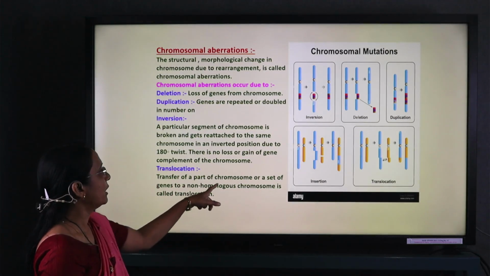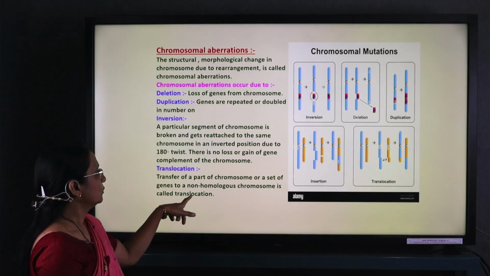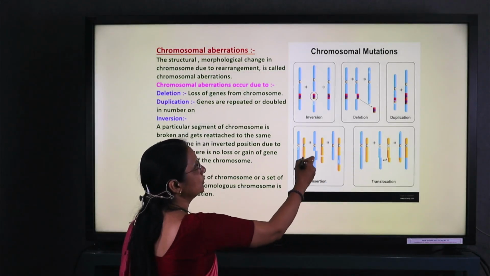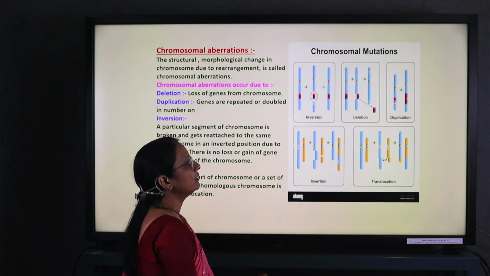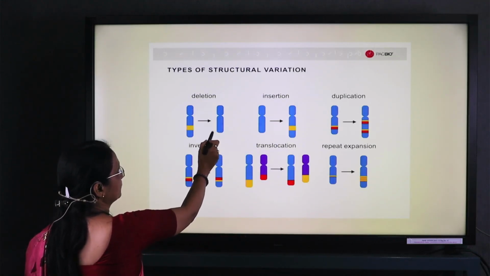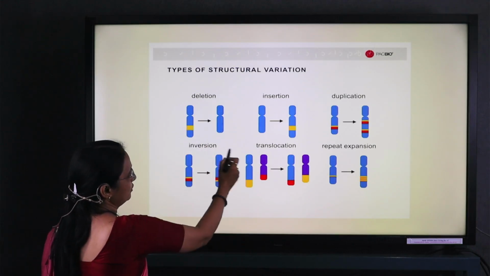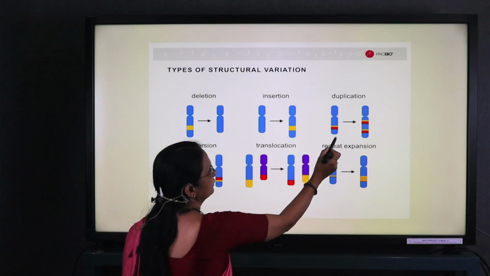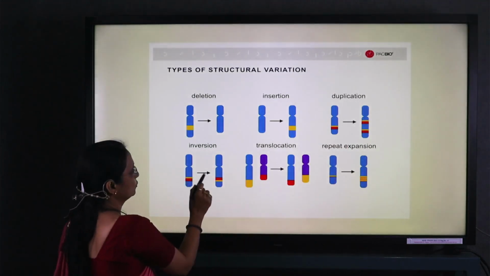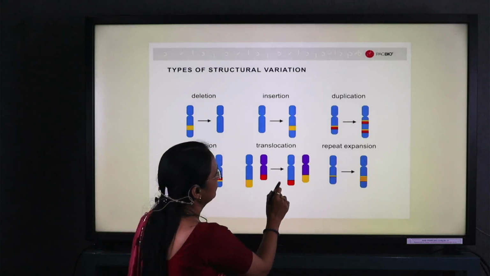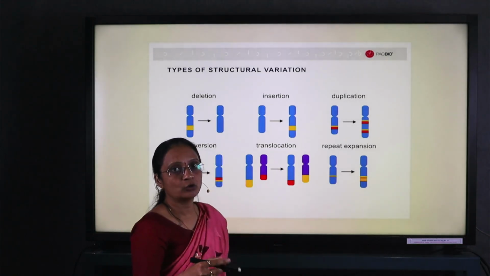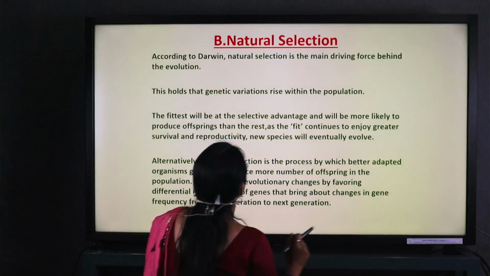Translocation is the transfer of a part of a chromosome or set of genes to a non-homologous chromosome. Here the diagram shows how the position of the segment gets altered and forms the chromosomal aberration. In deletion, the segment is lost; in insertion, a segment is inserted. In duplication, the genes occur in double number. Inversion changes the position. Translocation shifts the position. Repeat is the formation of two or three copies of the genes.